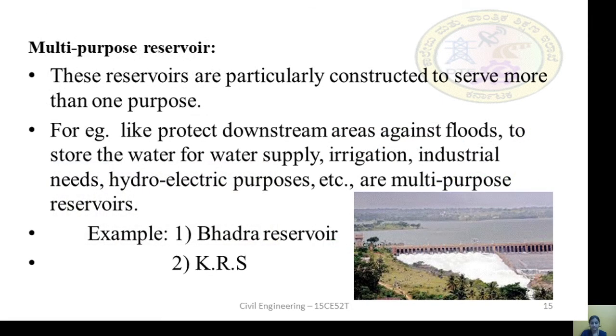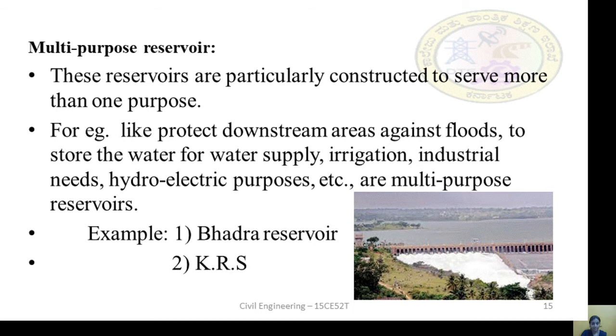The next type of reservoir is multi-purpose reservoir. These reservoirs are particularly constructed to serve more than one purpose. The reservoir which serves more than one purpose is known as a multi-purpose reservoir.